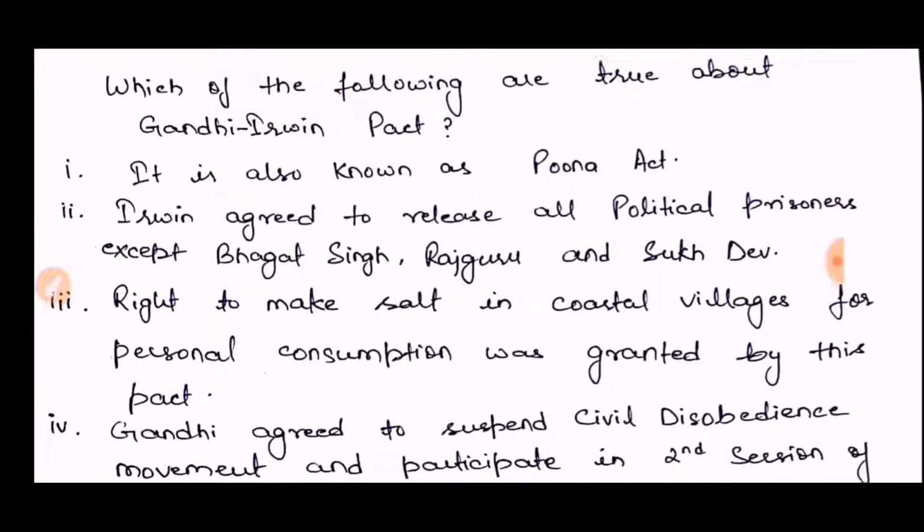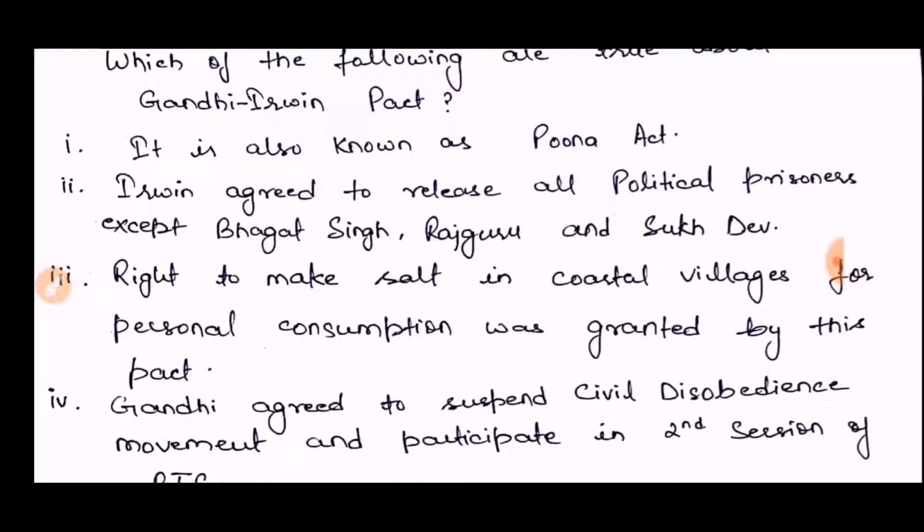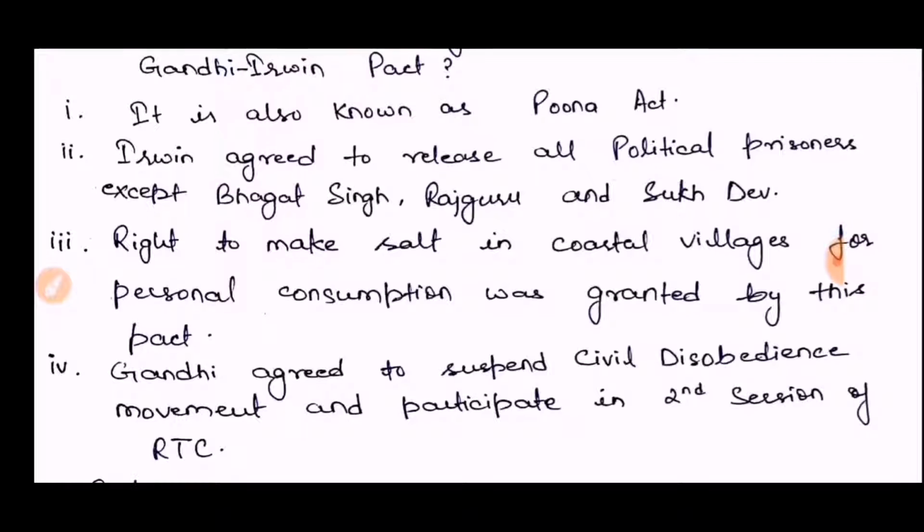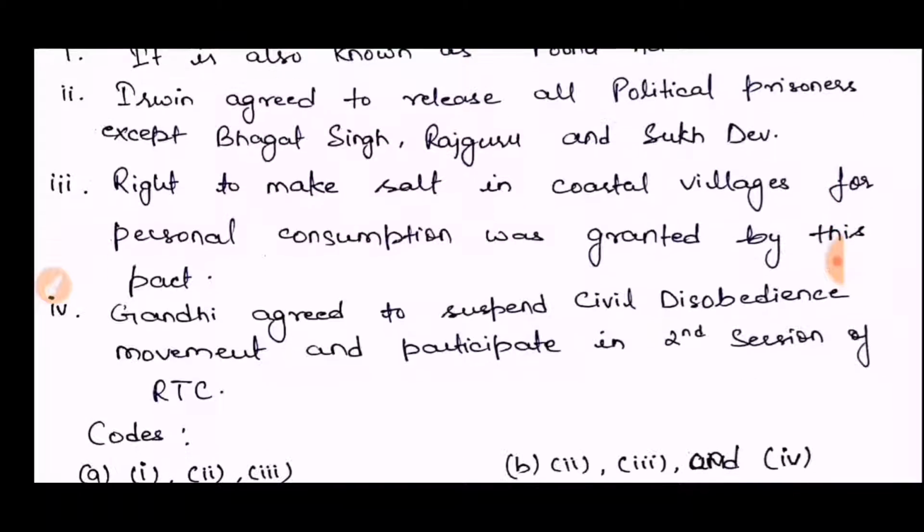Second, Irwin agreed to release all political prisoners except Bhagat Singh, Rajguru, and Sukhdev. Third statement, the right to make salt in coastal villages for personal consumption was granted by this pact. And fourth, Gandhiji agreed to suspend the civil disobedience movement and participate in the second session of the RTC, Round Table Conference.